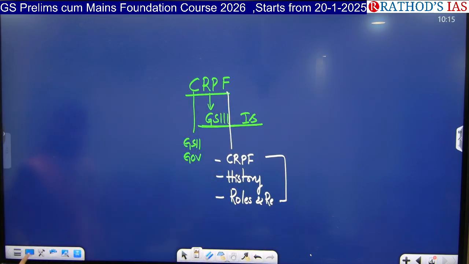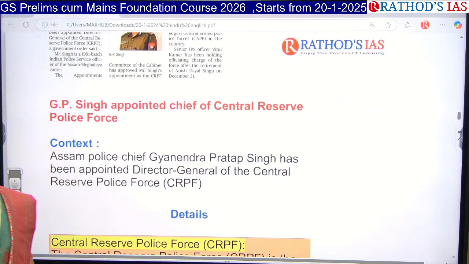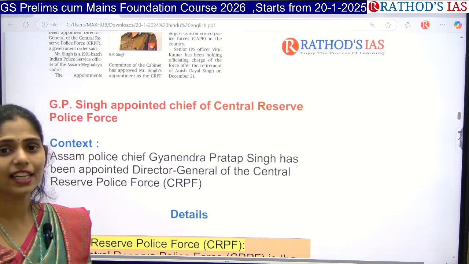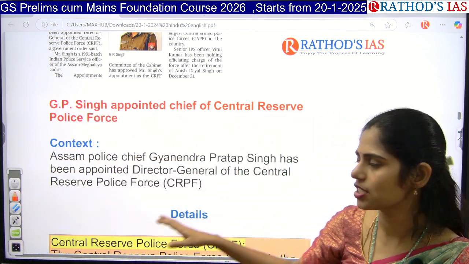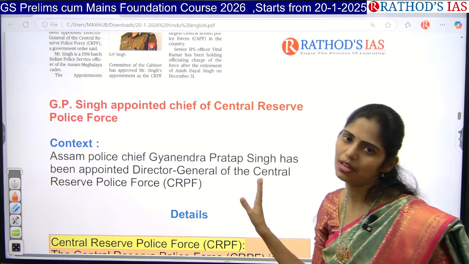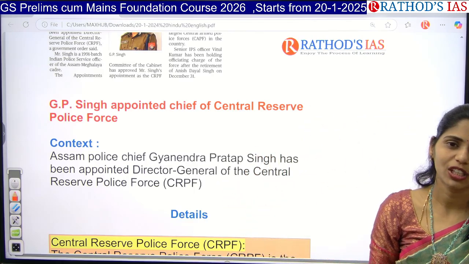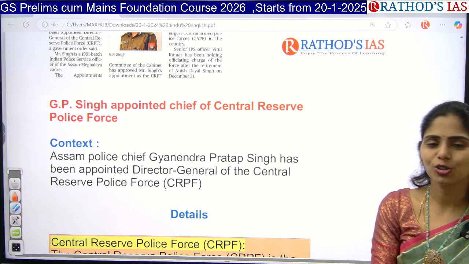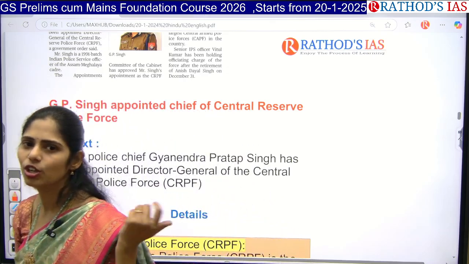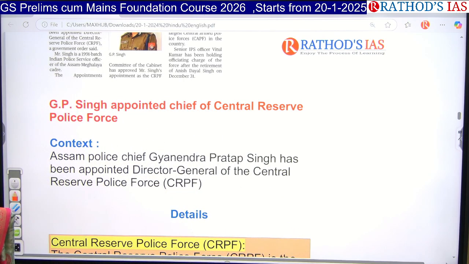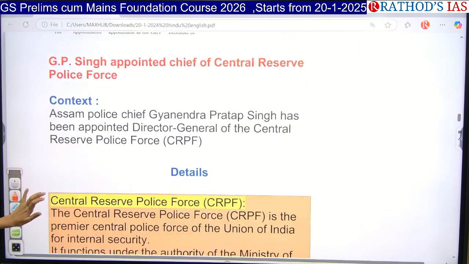If you are preparing for other competitive examinations rather than UPSC, there is a high chance of getting a question on this. Recently, who was appointed as the chief of CRPF? In this way, you can get GK questions. Even if you are from school or intermediate, or participating in a quiz competition, you will get GK-based questions on this. Now let us see.